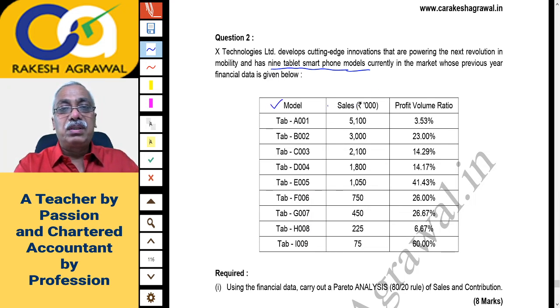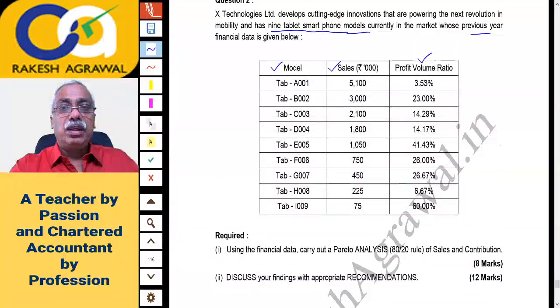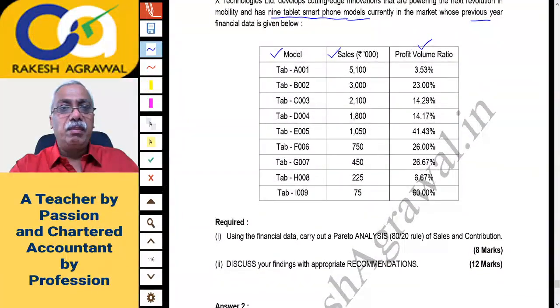Sales is given in rupees 1000 from last year's data, previous year's data. And profit volume ratio, that is PV ratio, is given to you for each tablet. This is the data given from the earlier year. That's all the data: name of the model, sales in rupees 1000 and PV ratio.